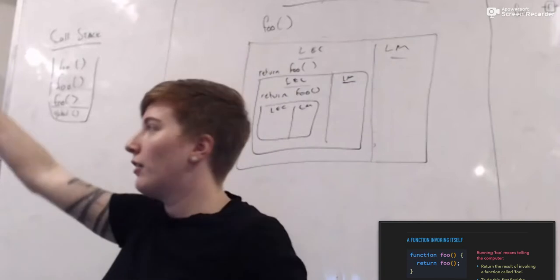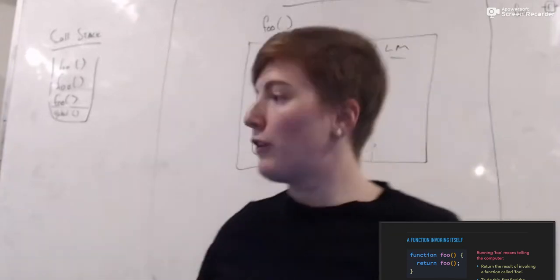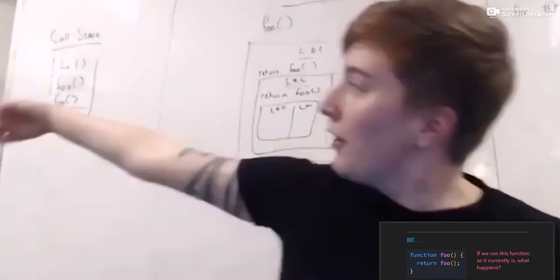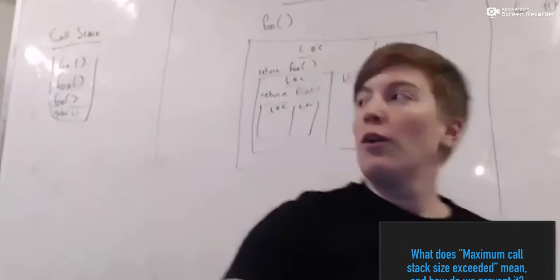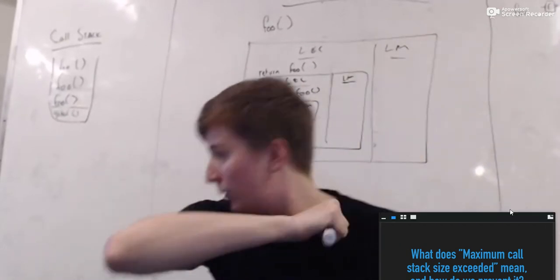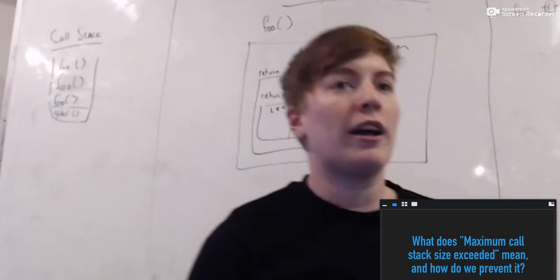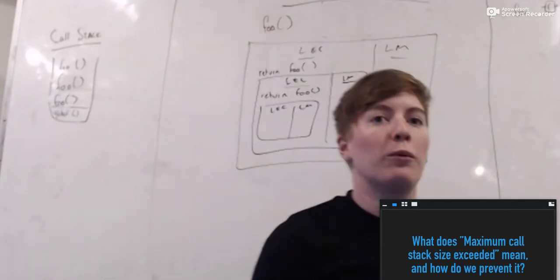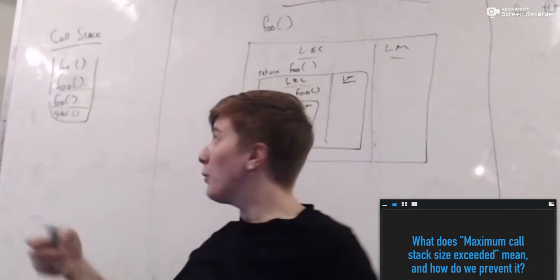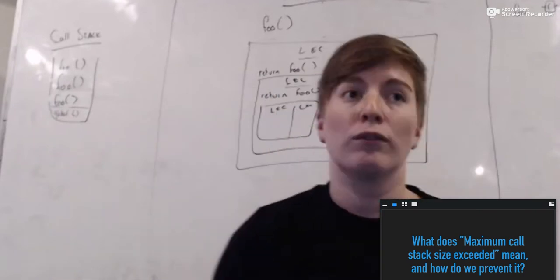We have nothing else to say. This function does nothing but call itself. This is a recursive function. It's a bad recursive function, though, because if we run this function as it currently is, we get maximum call stack size exceeded, because there's a limit to how many things we can have on this call stack. At that point, we will be sad. We'll get this error, and that's bad. So how do we prevent something like this, maximum call stack size exceeded or stack overflow?